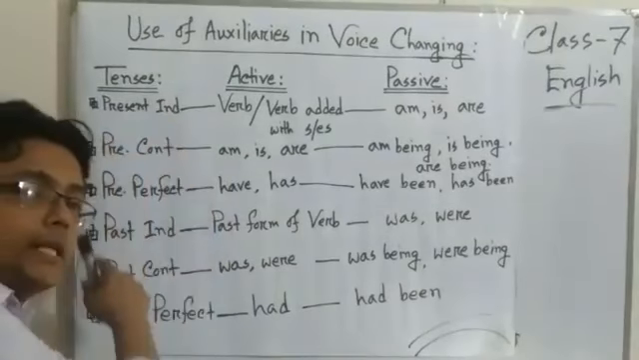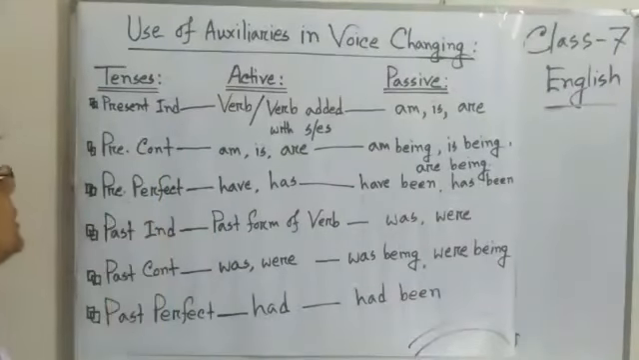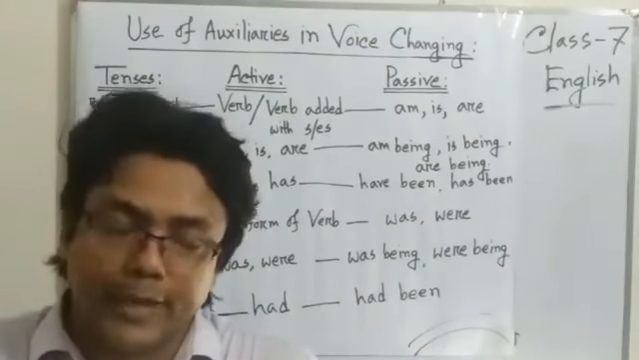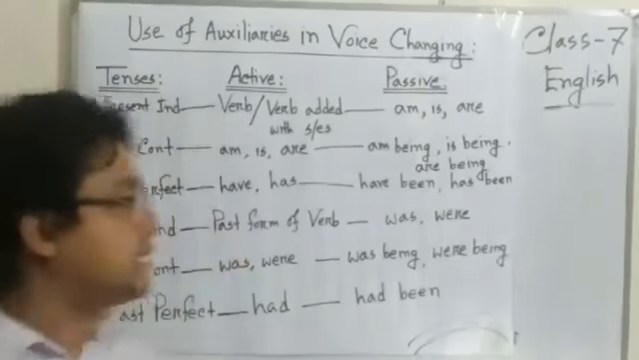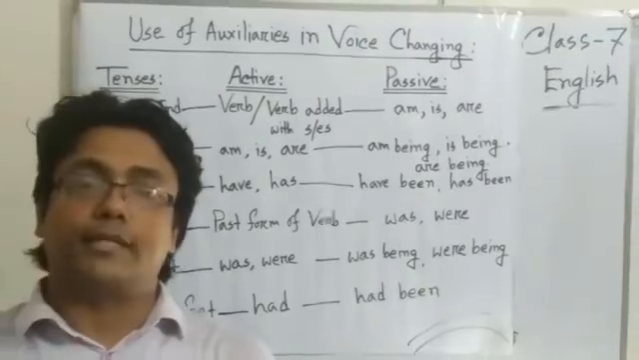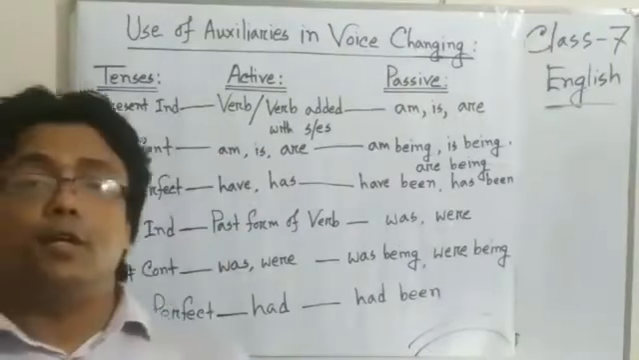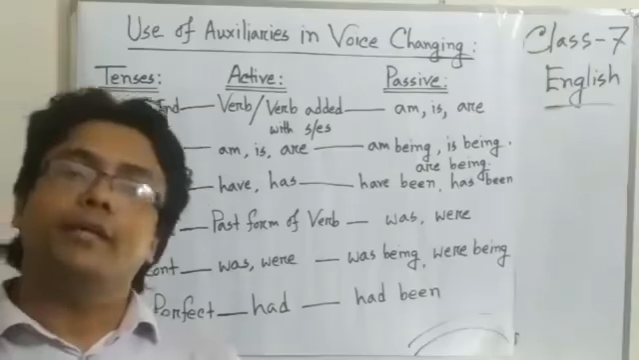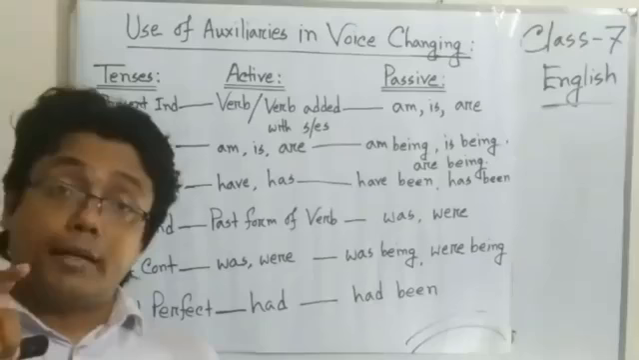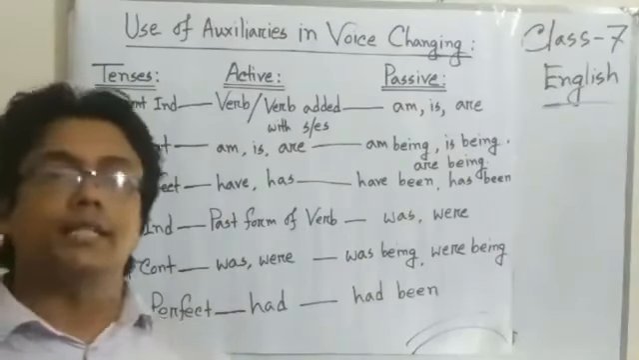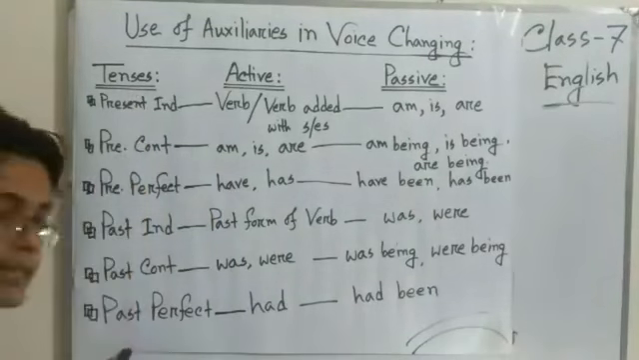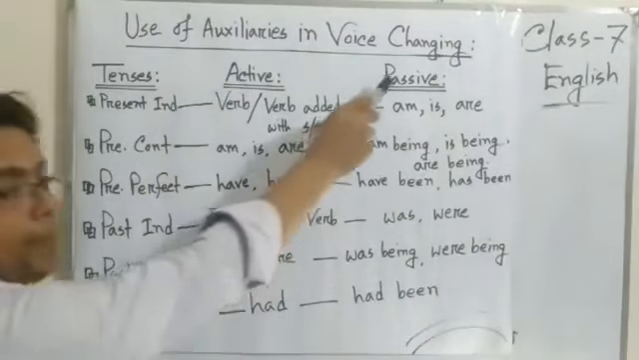We have to mention auxiliaries according to tense. We know we have 12 tenses: present, past, future, and every tense has 4 categories: indefinite, continuous, perfect, perfect continuous. But in voice changing, we use only 3: indefinite, continuous, perfect. So we use 9 tenses in voice changing, active to passive. Clear? Now you see the tenses, active form and passive form.